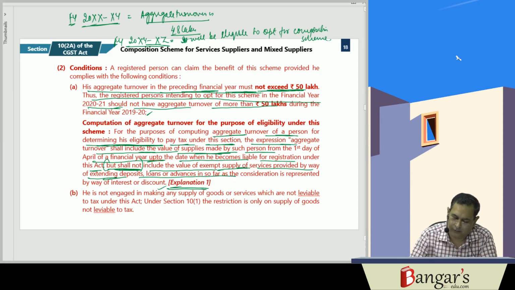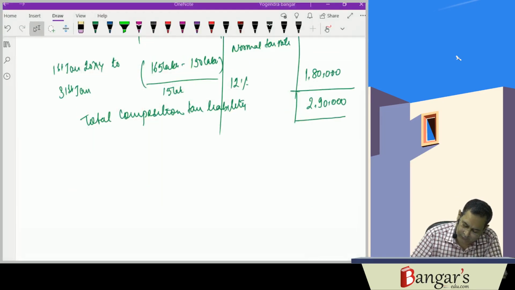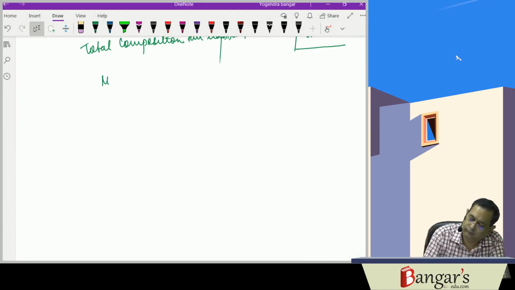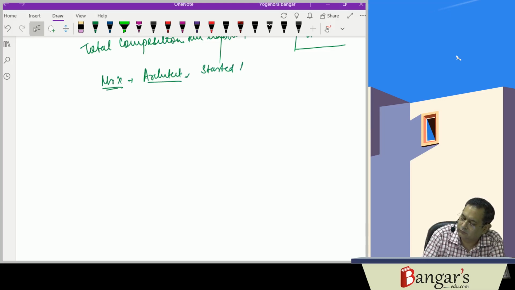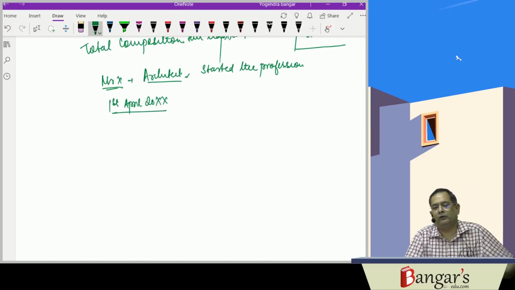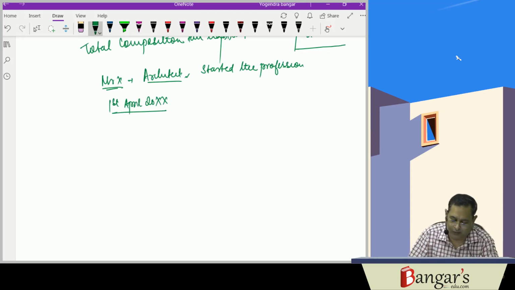So here, say, Mr. X is an architect who started the profession on 1st of April. Do we require registration? He is only engaged in intrastate supplies, so he won't require any sort of registration.